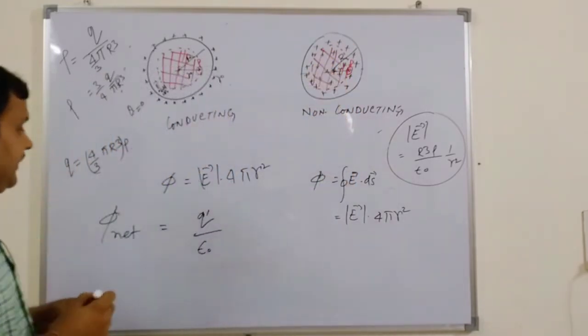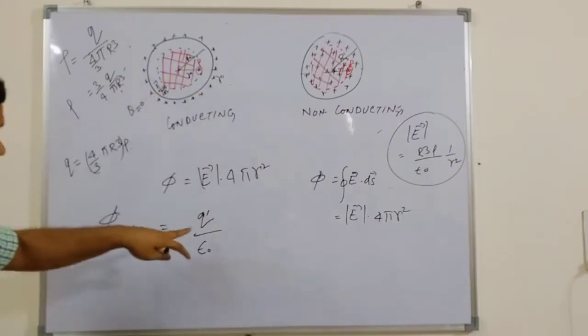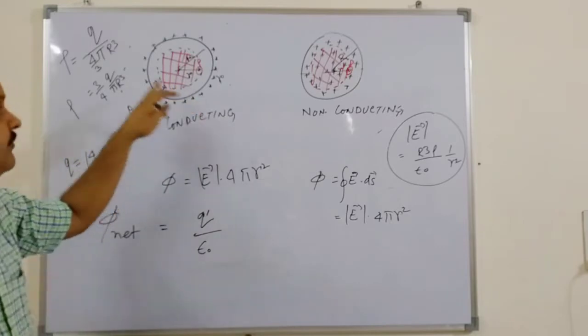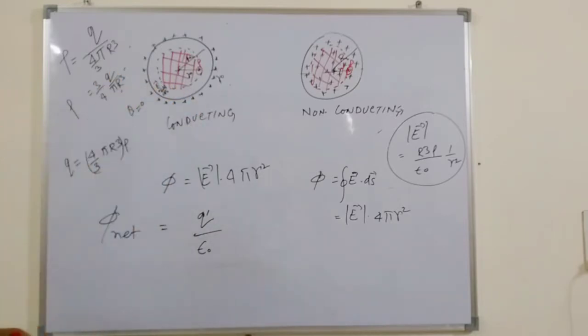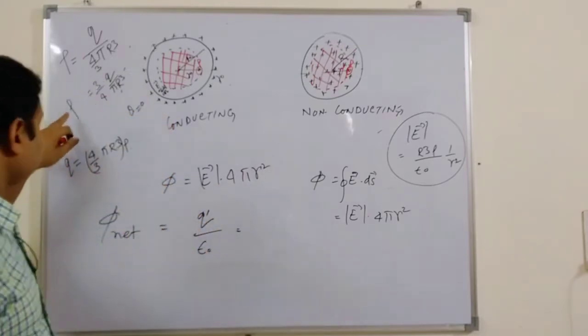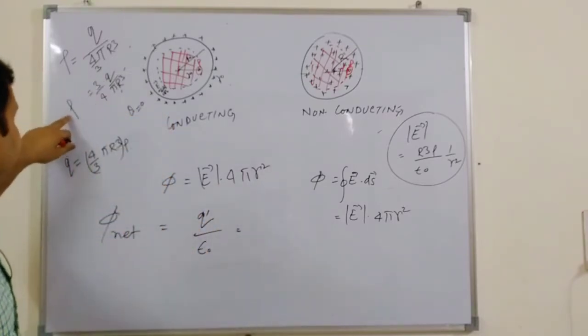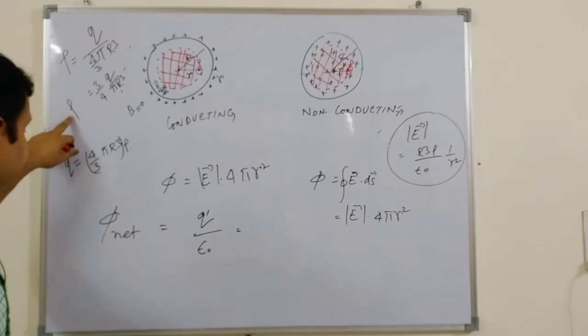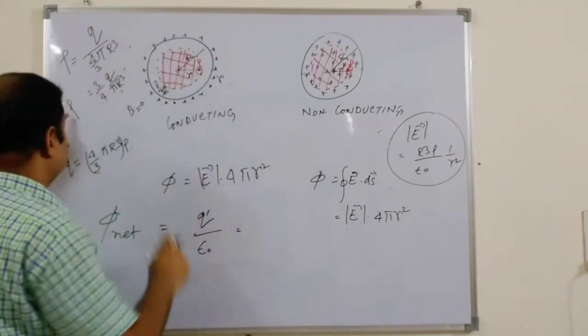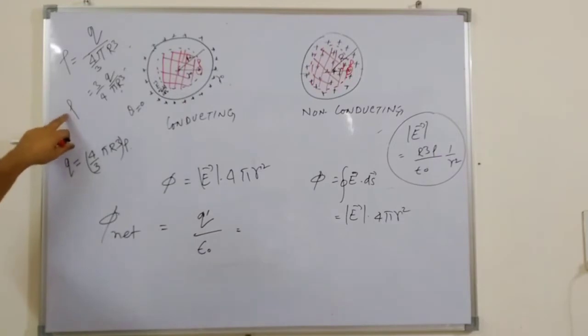So the volume will be different, and if the charge is distributed over the whole, the Q dot will be different from the original body. And Q dot will be nothing but, if the density is rho, 4/3 pi r cubed times rho.